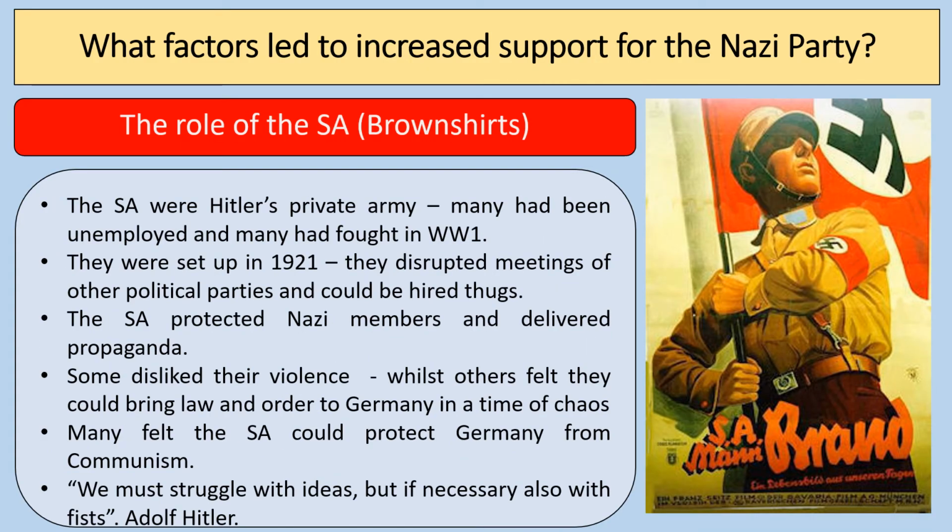The role of the SA was also crucial. The SA, the brown shirts, they were Hitler's private army. Many had been unemployed and had fought in the First World War. The SA had been set up in 1921, and they were influential, particularly in the early 1930s, because they would disrupt meetings of other political parties. They also protected Nazi members. They delivered propaganda.